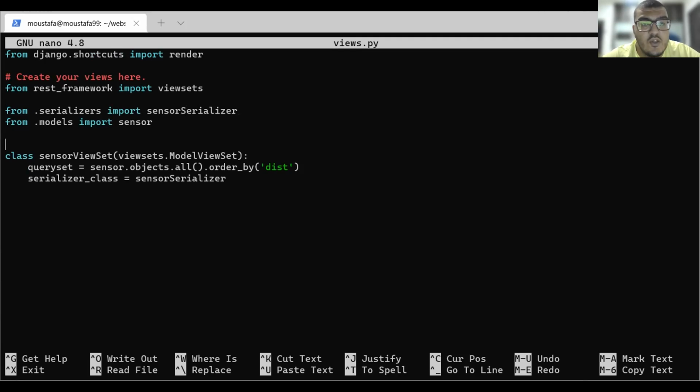This is the function for the query set. So first we identify our query set ordered by distance, and we identify our class as SensorSerializer. So this is basically a way to view our database so that we can actually send get or post requests through URL.